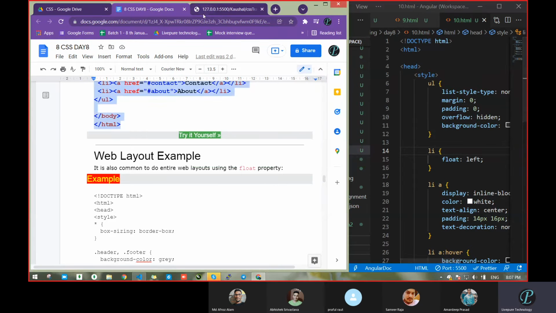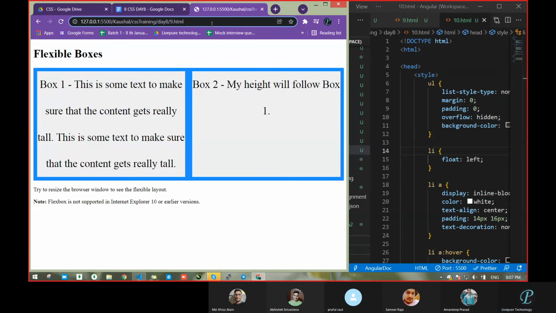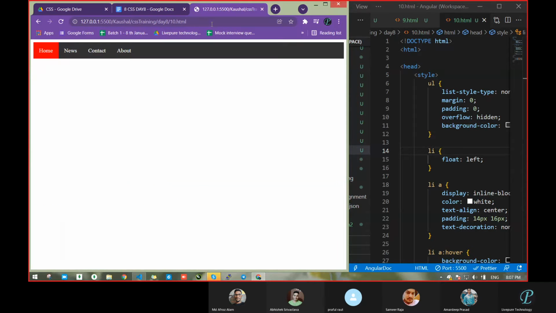Okay, now save this and go and verify. What did you get? You got a navigation bar.